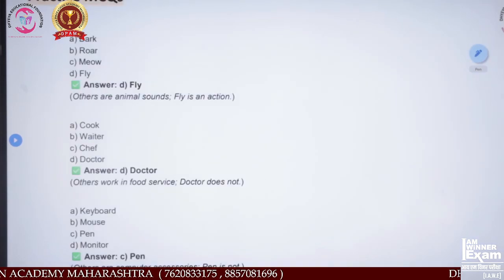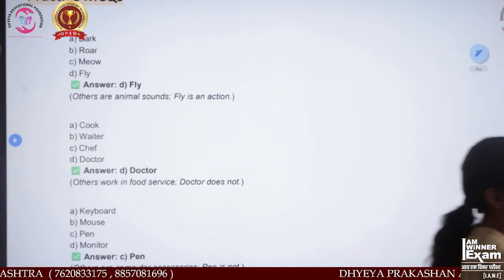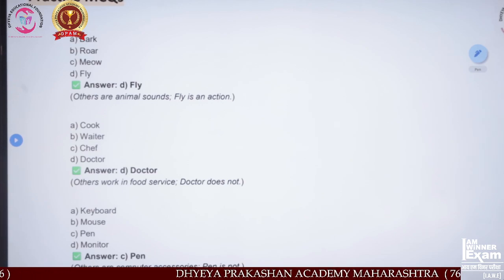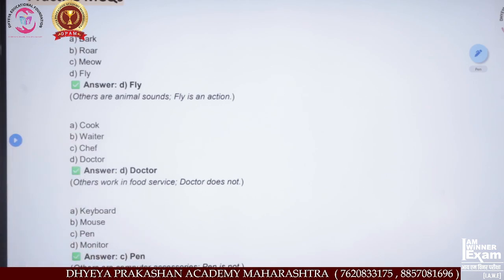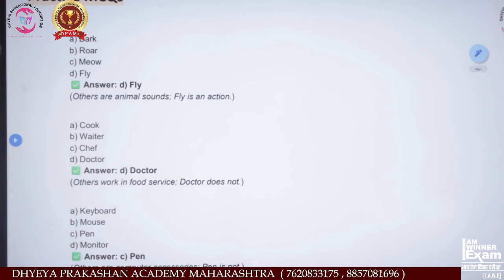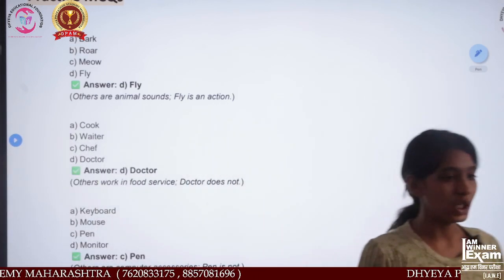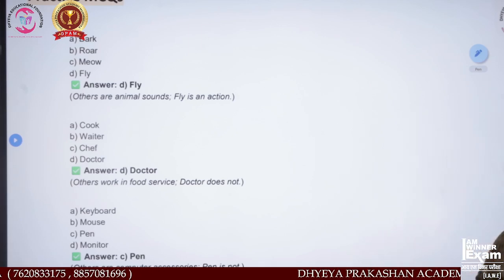Let's solve some MCQs based on the odd one out. First, A bark, B roar, C meow, D fly. Which do you think is not classified into the same group or category? Bark, roar, meow, or fly?